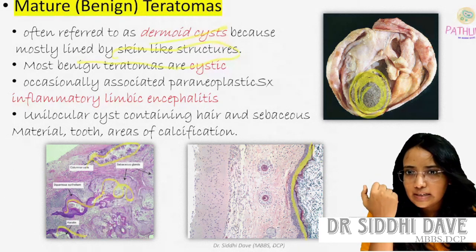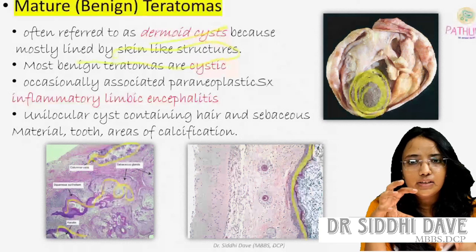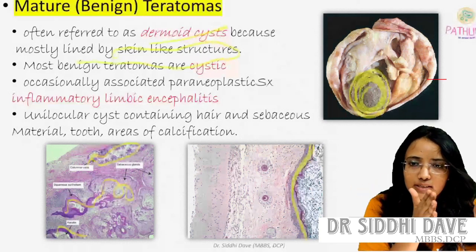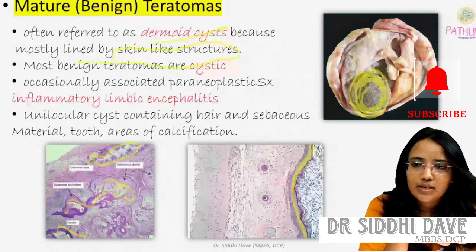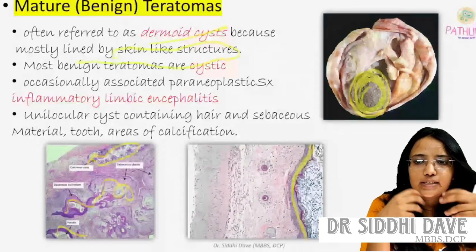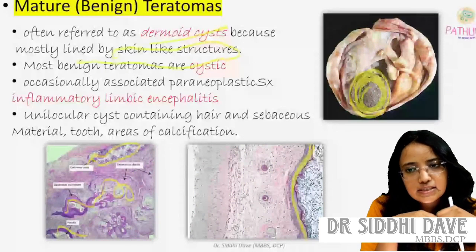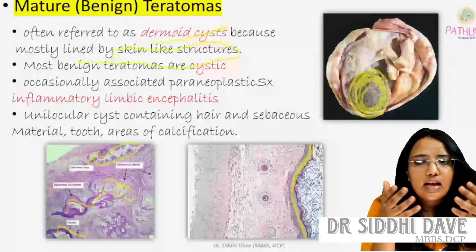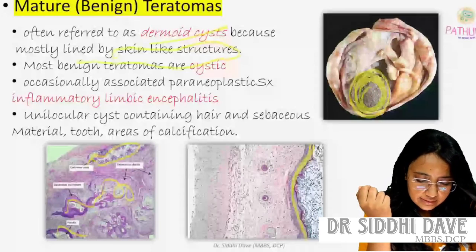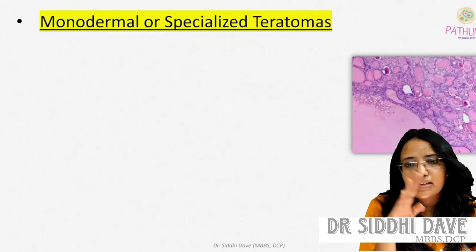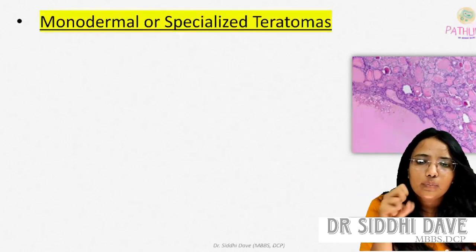Then most benign teratomas are cystic. So we will diagnose it as mature cystic teratoma, or dermoid cyst. Occasionally it is associated with paraneoplastic syndrome like inflammatory limbic encephalitis. It is a unilocular cyst containing hair, sebaceous material, tooth and areas of calcification. Then monodermal or specialized teratoma. First we have seen the mature teratoma, then second is monodermal teratoma.